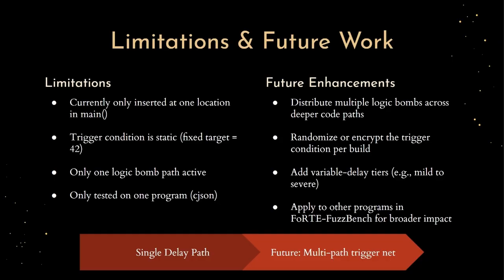And finally, I could expand this approach beyond just cJSON. Since my delay logic is macro-based and self-contained, I could take this exact same idea and apply it to other programs in the Fuzzbench repo, like libjpeg or binutils, and see how much it disrupts fuzzing across a broader set of targets. So yeah, the project is complete, but there's definitely more room to grow this if I ever want to take it further.